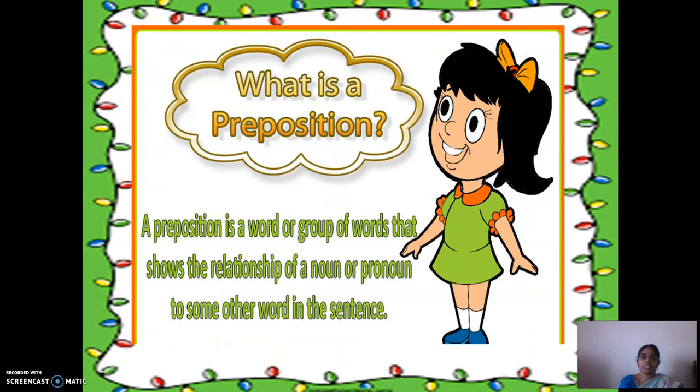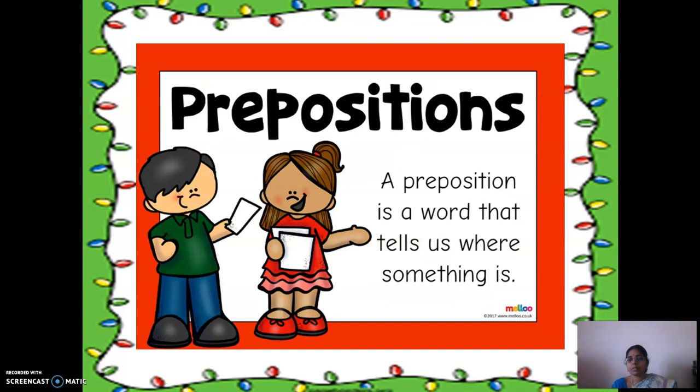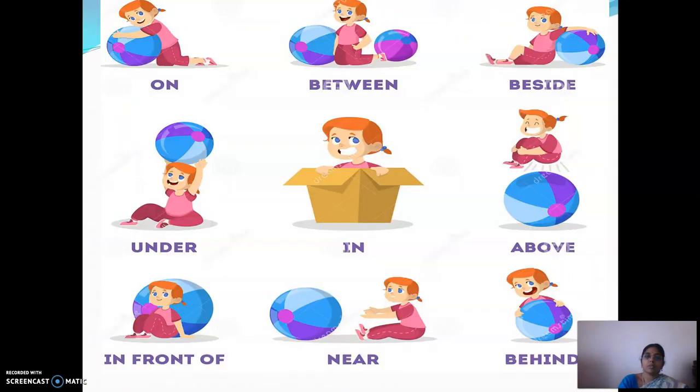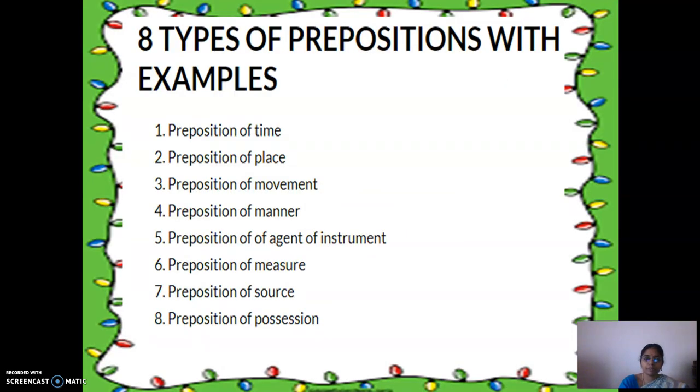What is preposition? A preposition is a word or group of words that shows the relationship of a noun or pronoun to some other word in a sentence. So, relationship of a noun to some other word, relationship of a pronoun to some other word in a sentence. In other words, a preposition is a word that tells us where something is. So all these we saw: on, between, beside, under, in, above, in front of, near, behind. All these are examples of preposition.